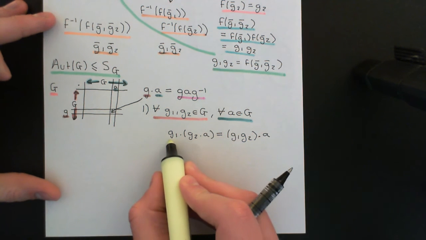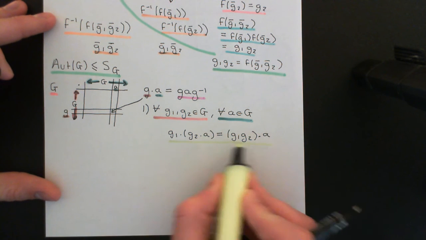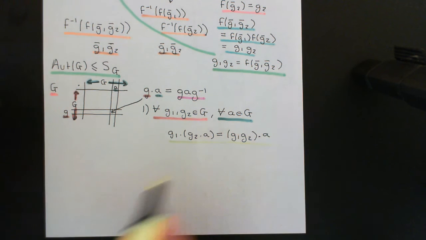So basically this says that the group action composition table must be consistent with the group composition table.